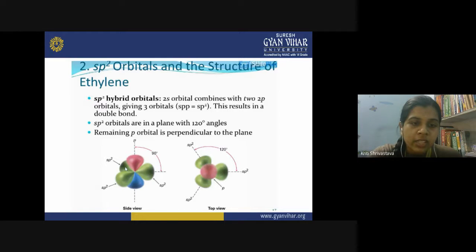Here you can see three sp2 orbitals in a single plane, and this unhybridized pz orbital is perpendicular to this plane, forming an angle of 90 degrees with the plane of the hybridized orbitals. If you take a top view, this is the unhybridized orbital, and these are the three sp2 hybrid orbitals.